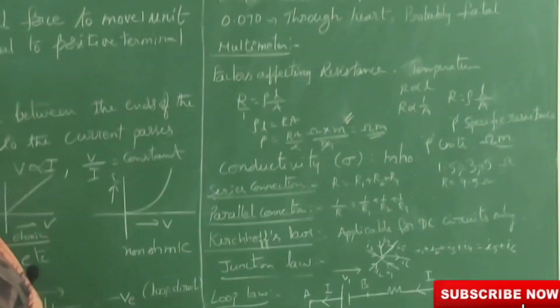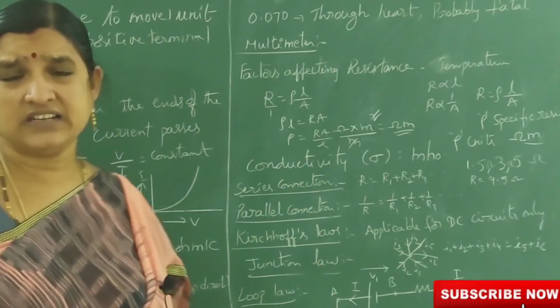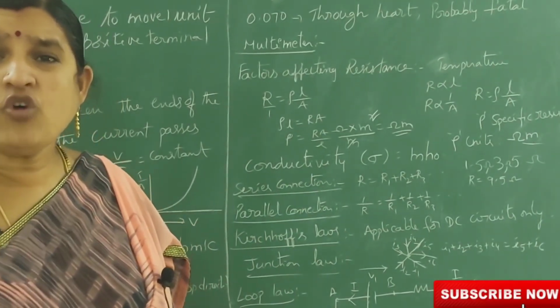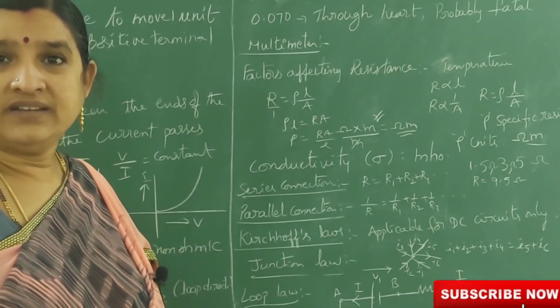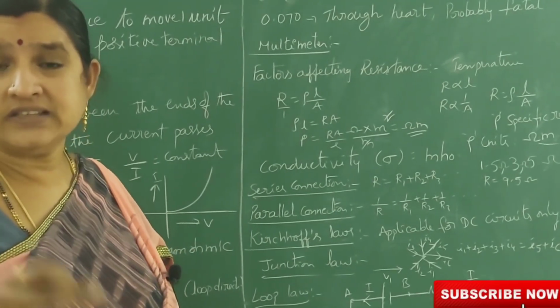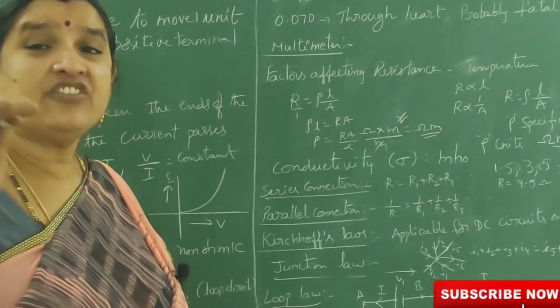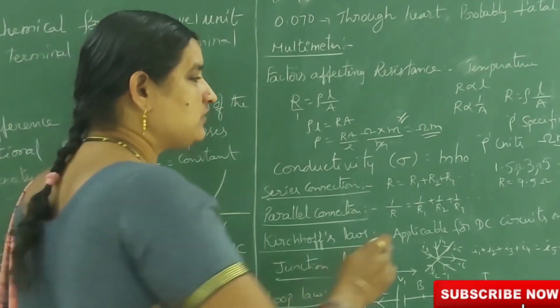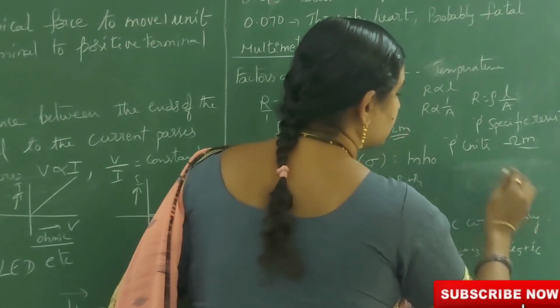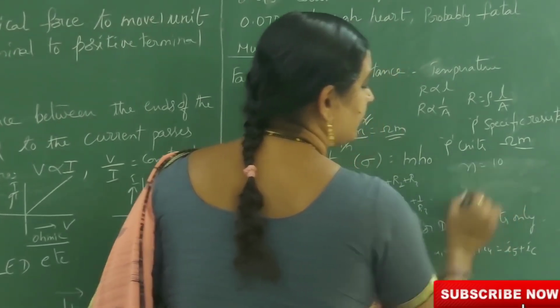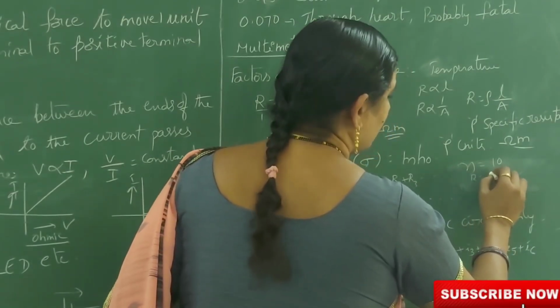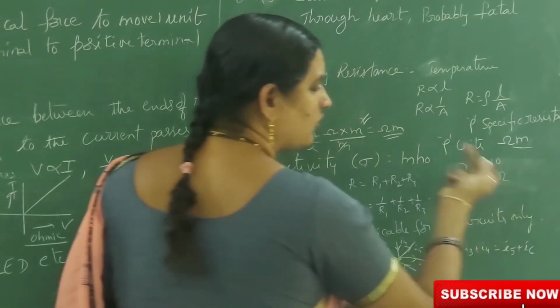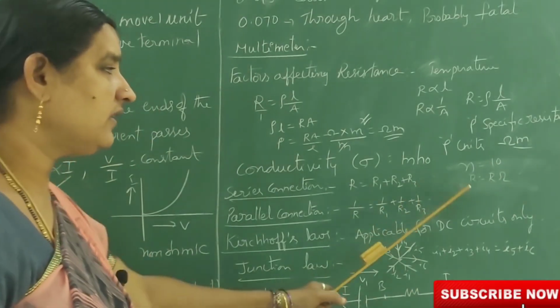Suppose 10 resistors of equal resistance are connected in series connection. What does that mean? The number of resistors n is equal to 10. The resistance of each is R ohms. We don't know that value, then how can we calculate?